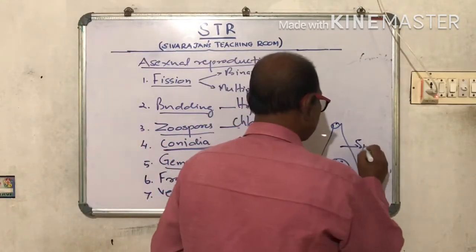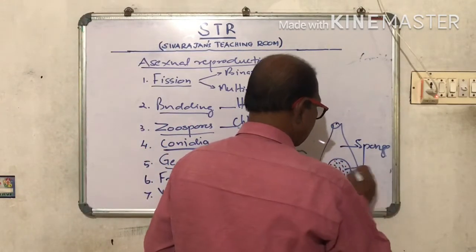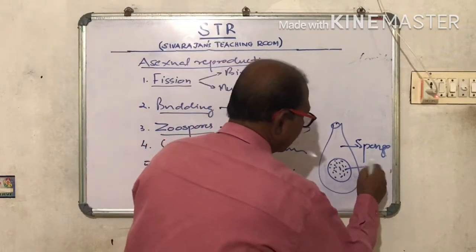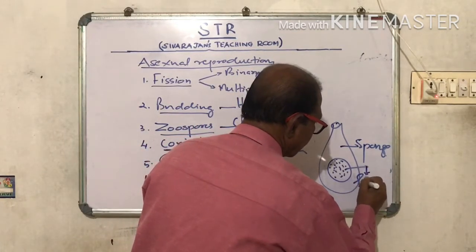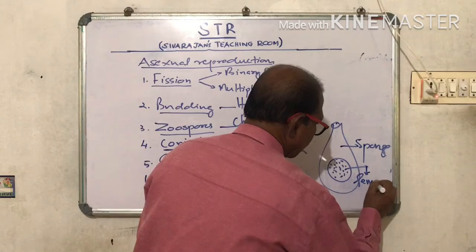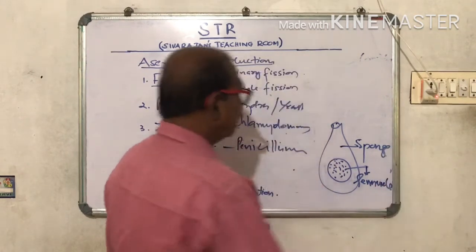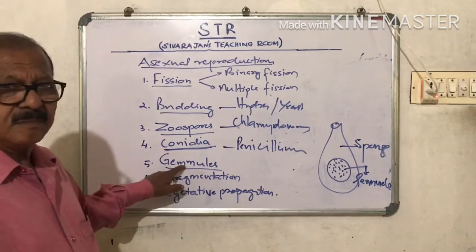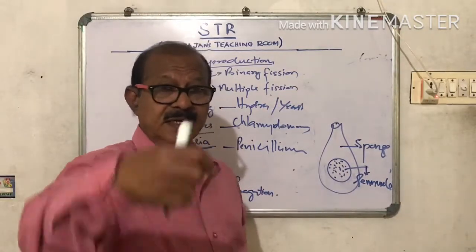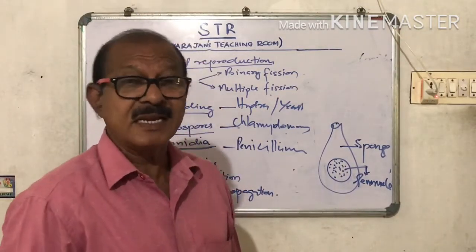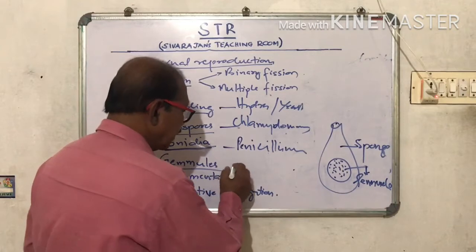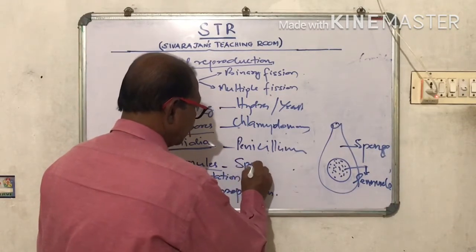This is sponge. And this is gemmule. Gemmule formation. So gemmules are buds formed inside. That means buds formed endogenously. They are the gemmules. Example, sponges.